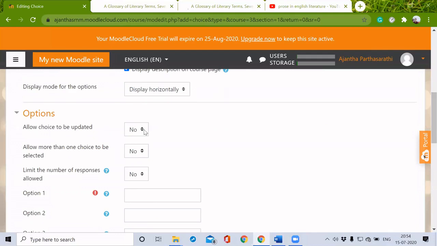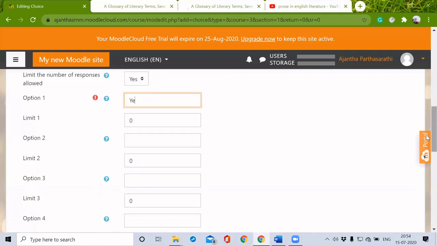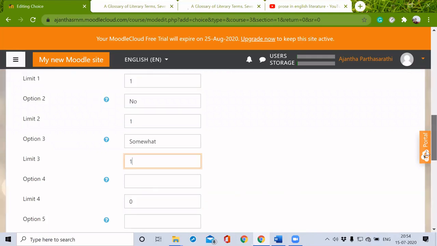Allow choice to be updated. Yes. Allow more than one choice to be selected. No. Limit the number of responses allowed. Yes. So option 1. Yes, they can give it for one time. And no, again one time. Somewhat. This way we can give some options.